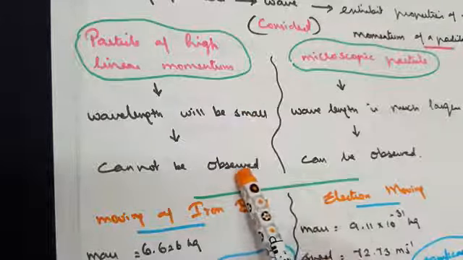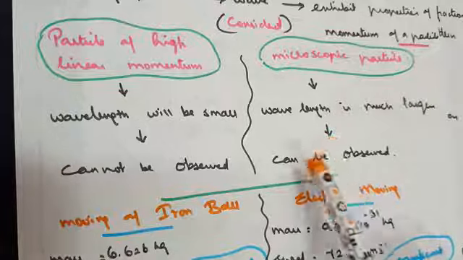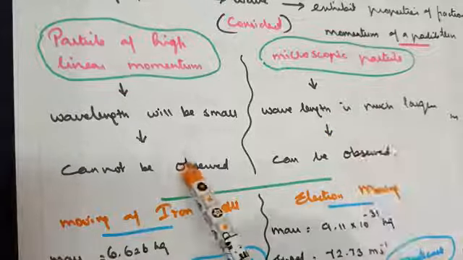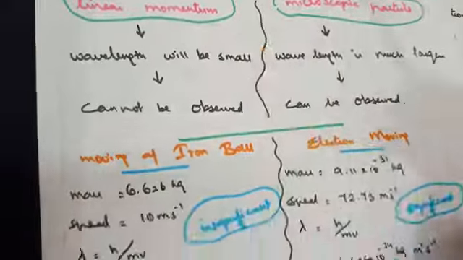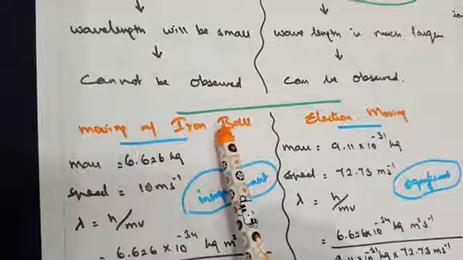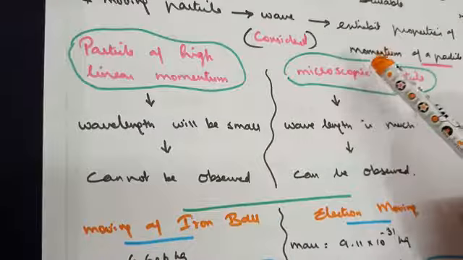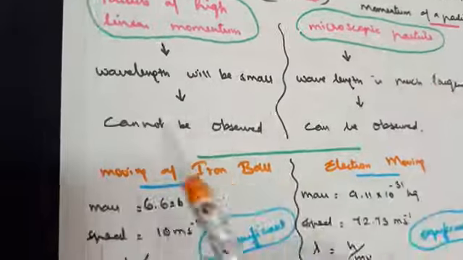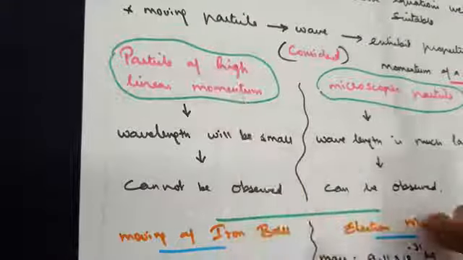Hence, it cannot be observed. But here, the wavelength will be much larger. Hence, it can be observed. To understand better, he also gave us two examples: the mass of a moving iron ball and the mass of an electron. The electron comes under a microscopic particle. The moving iron ball comes under a particle of high linear momentum.